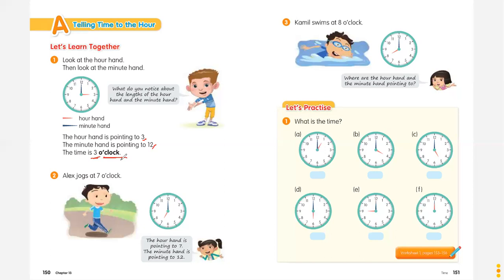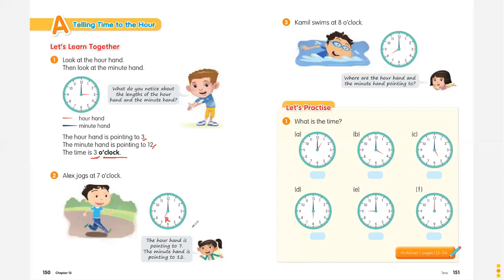We have another example here. Alex jogs at 7 o'clock. It says 7 o'clock. So you have to point the hour hand, or the shorter hand, at the 7, like this.